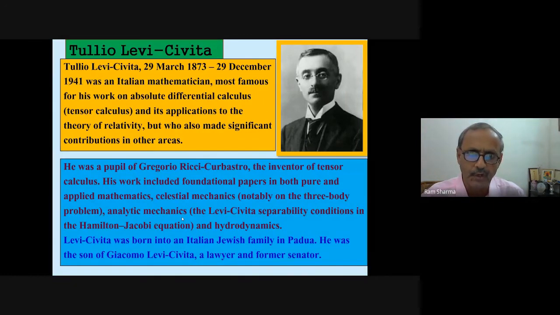He was a pupil of Gregorio Ricci-Curbastro, the inventor of tensor calculus. That's why he also worked in the tensor calculus area.